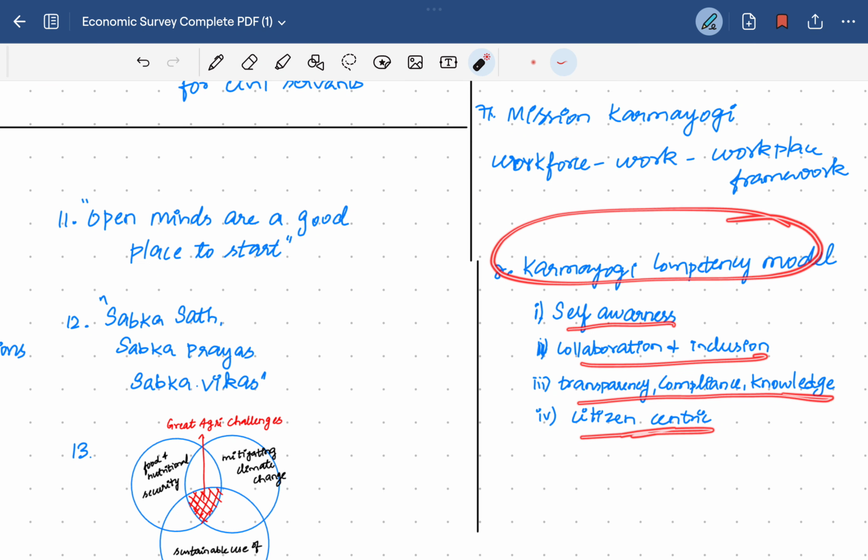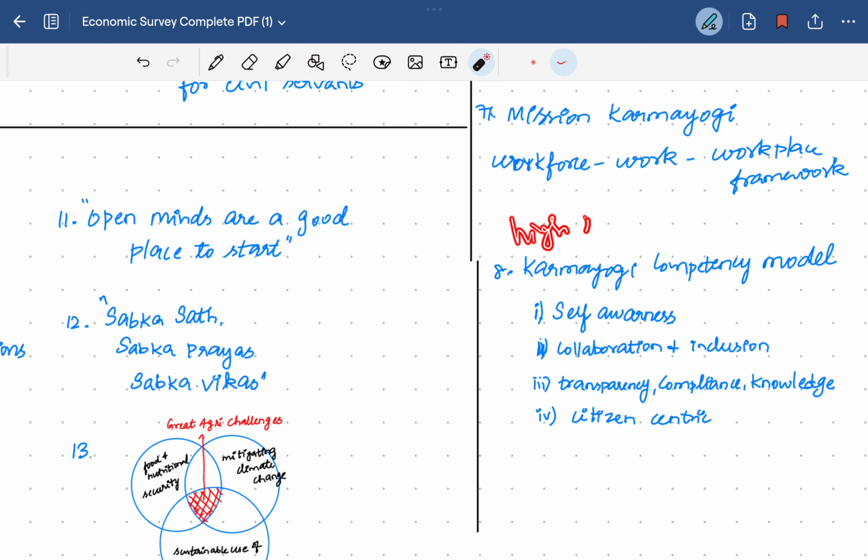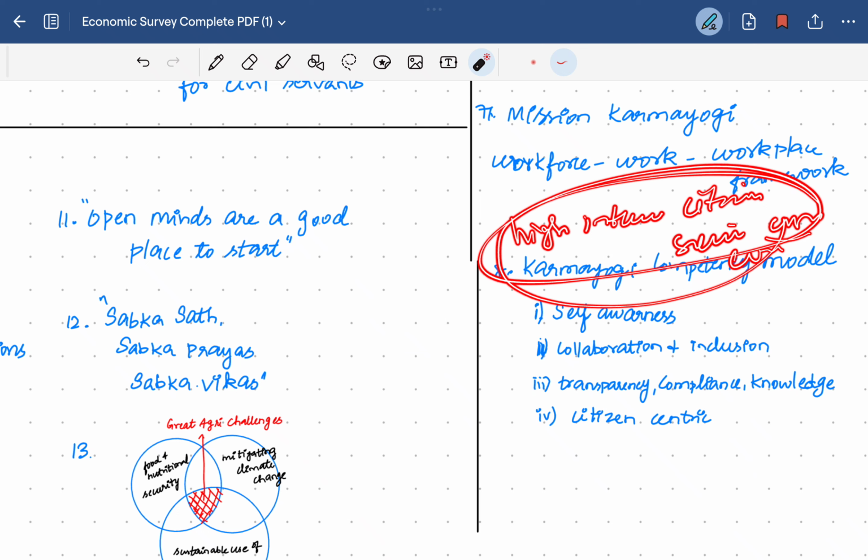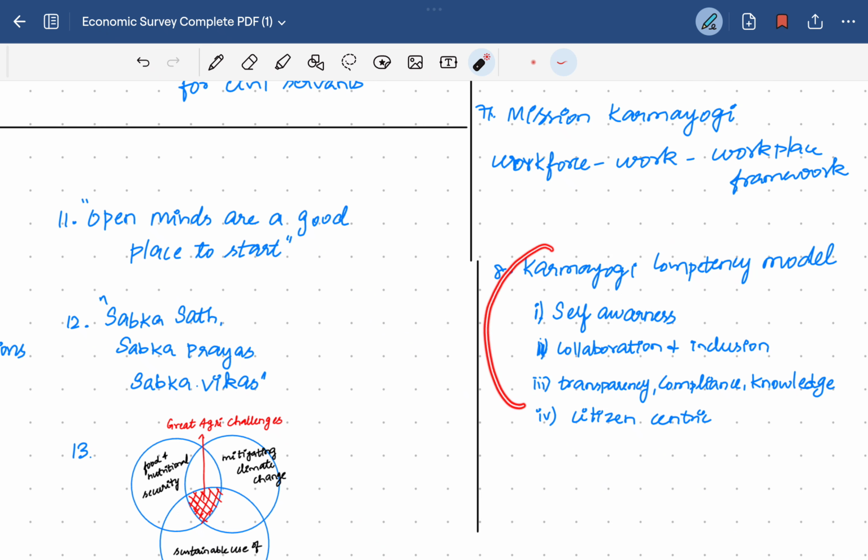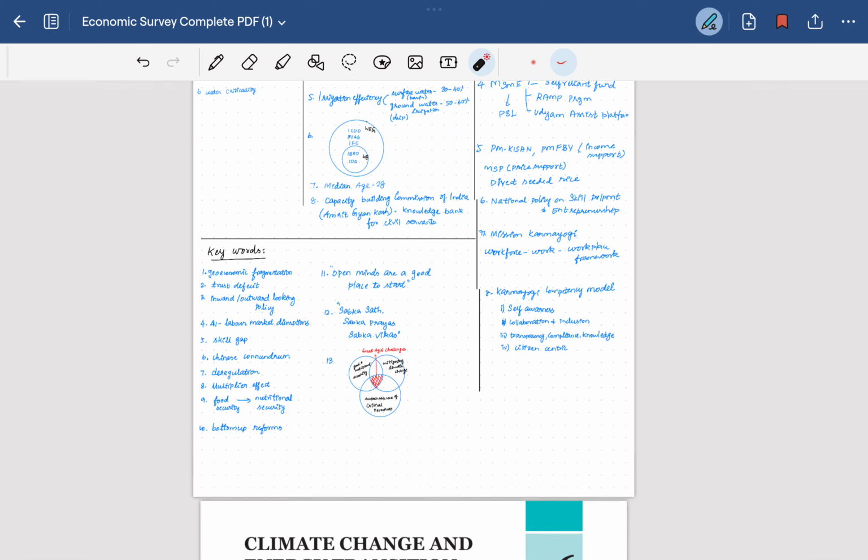This model focuses on high interaction between the citizen and the service provider, that is, the civil servant. If there is more interaction, there will be a citizen-centric focus and a grievance redressal mechanism, which will further improve service delivery.